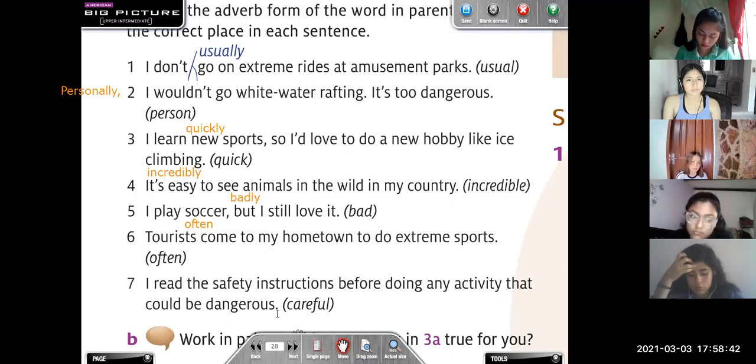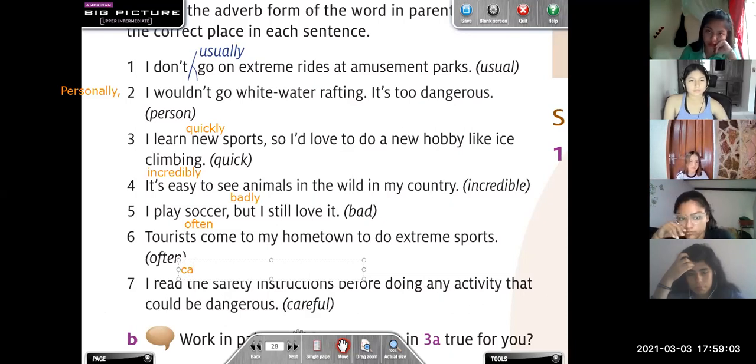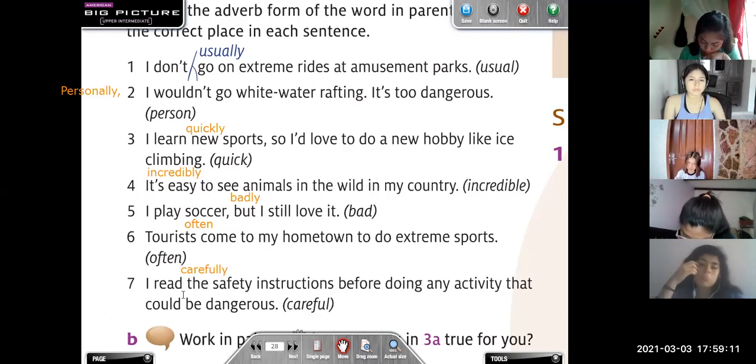Number 7, I read the safety instructions before doing any activity that could be dangerous. I read carefully. What do you think? It's a verb. I read carefully. Porque si fuera un adjetivo, carefully iría antes. Pero como es un verbo, I read the safety instructions carefully. Okay? So, let's see. We're going to practice a little bit this.